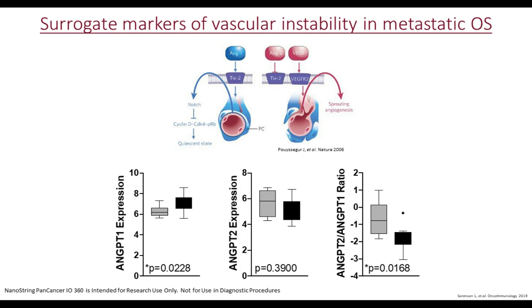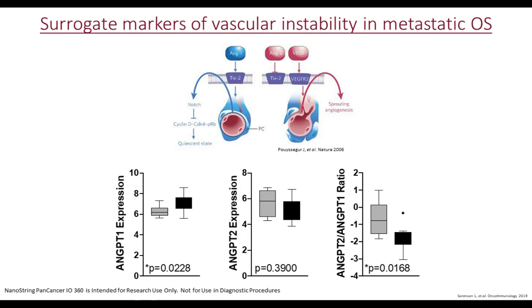And this is what the diagram indicates. Ang1 is an agonist of the Tie2 receptor, whereas Ang2 is an antagonist of the Tie2 receptor. So the balance of these two molecules in binding to Tie2 dictates to a large degree the stability of the vasculature.